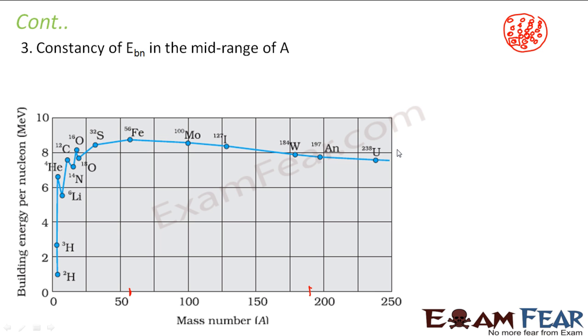So I hope you are able to understand the concept of nuclear binding energy and also nuclear binding energy per nucleon. So what was the significance of nuclear binding energy? It tells us how stable a nucleus is, right? Why did we talk about nuclear binding energy per nucleon?